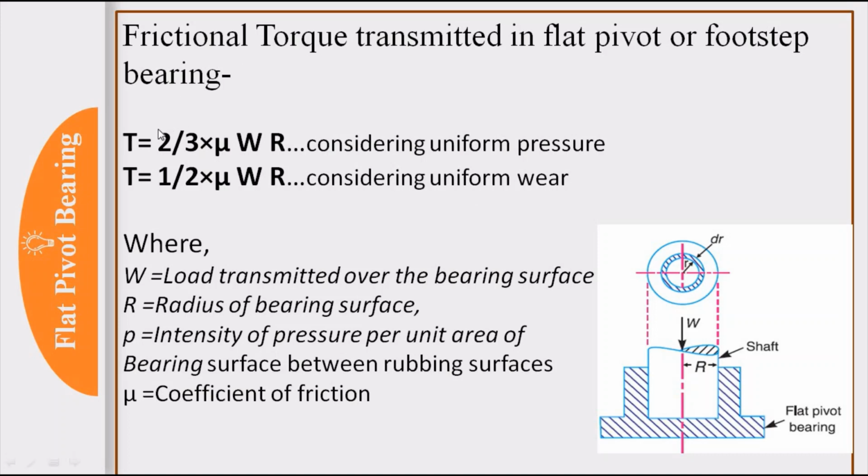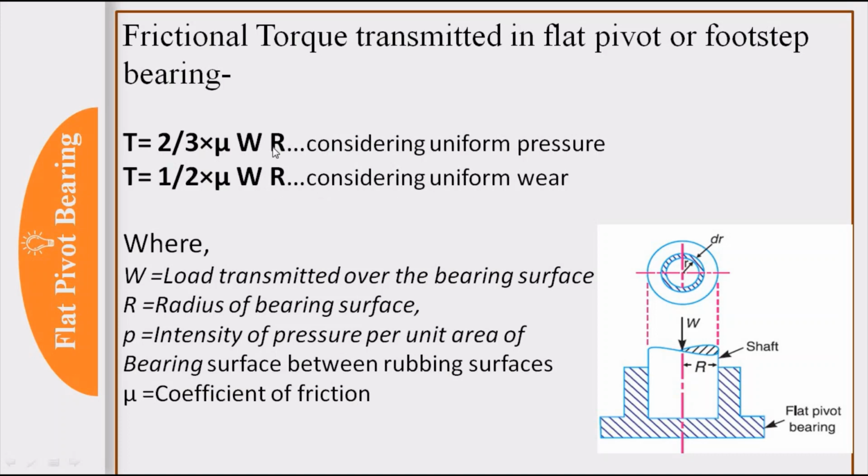Here you can see the 2 by 3 factor is more as compared to the 1 by 2 factor. So frictional torque in case of uniform pressure theory is more as compared to that of uniform wear theory. How will the MCQ come here? What is the ratio of frictional torques calculated based on uniform pressure theory and uniform wear theory?